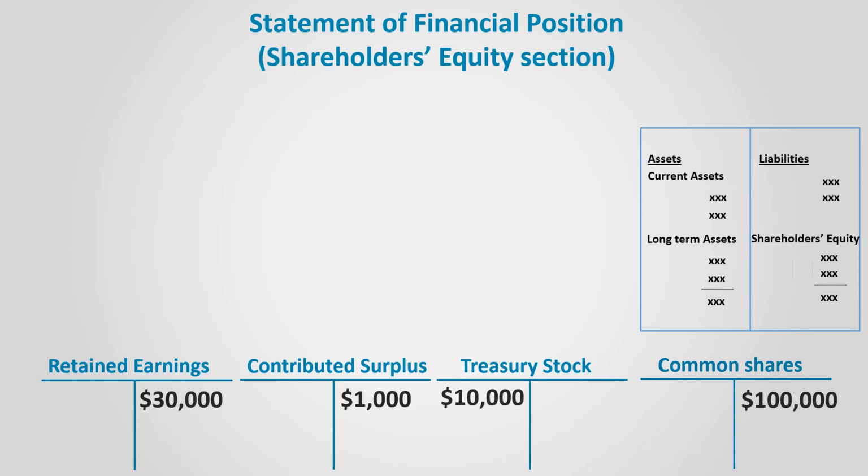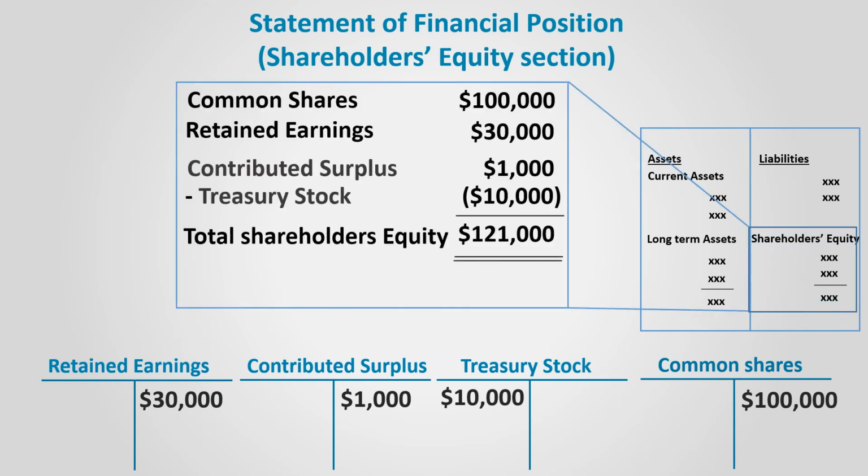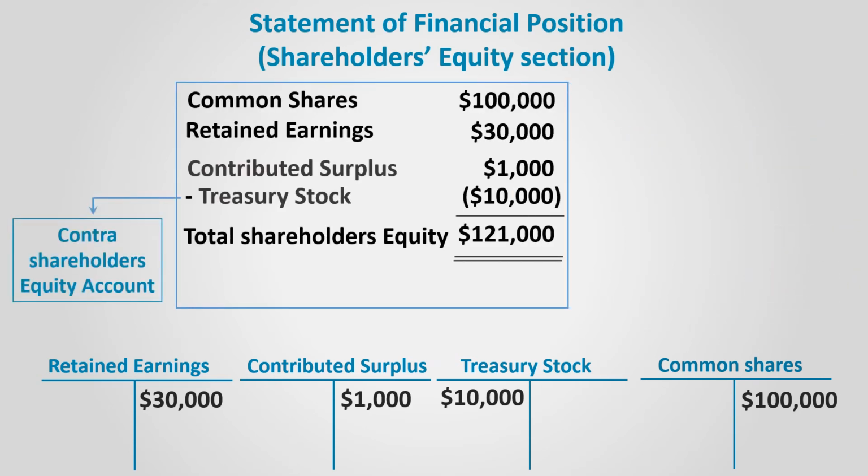The shareholders' equity section on the statement of financial position will be presented as follows. Common shares is $100,000. Let's assume that retained earnings is $30,000, contributed surplus $1,000, and treasury stock is subtracted for $10,000, as it is a contra shareholders' equity account. So the total shareholders' equity is equal to $121,000.